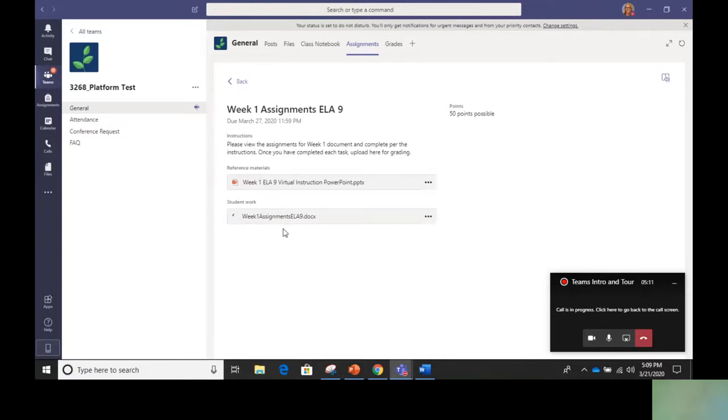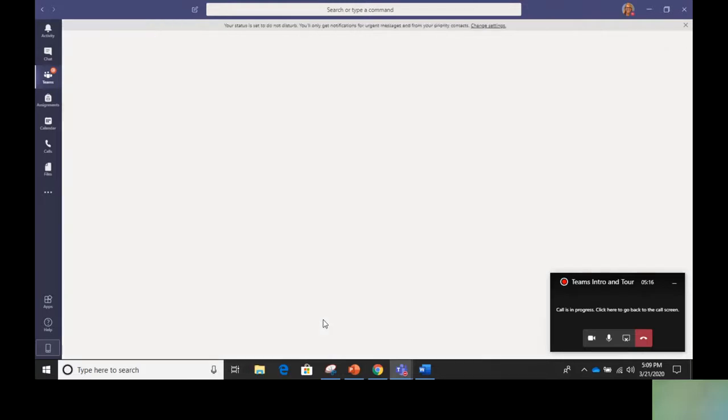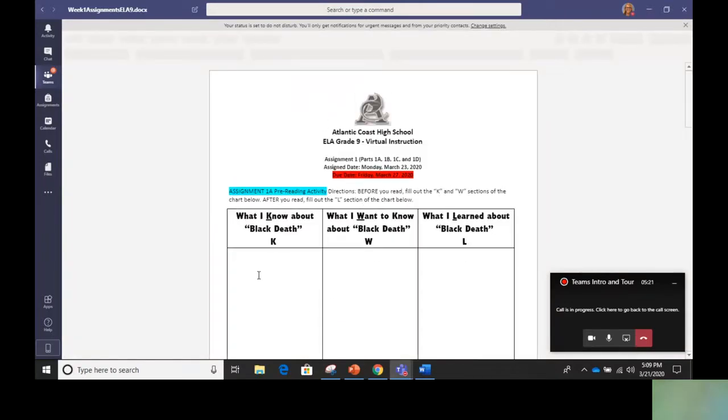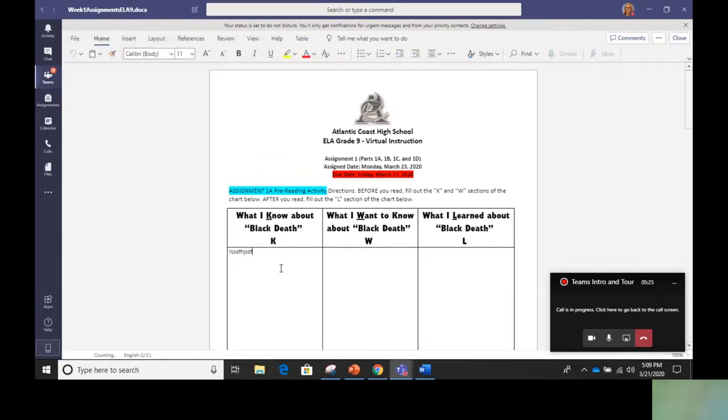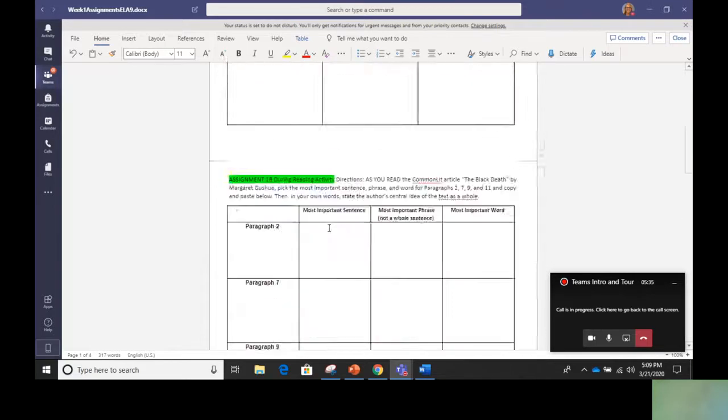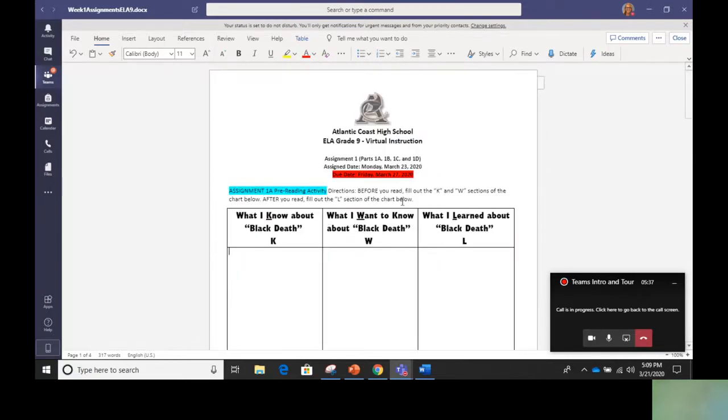So when you click on it, if it'll ever load, forgive me, the platform is a little slow sometimes. When you click on it, you can actually go in and write on these documents right here. You can actually write in here. It saves it automatically. You don't need to download anything and re-upload. It'll actually save it, and you would just go through each thing here. Now don't worry, I'm going to go through the first assignment on another video, so don't freak out about that. I would then just click back to get out of that.